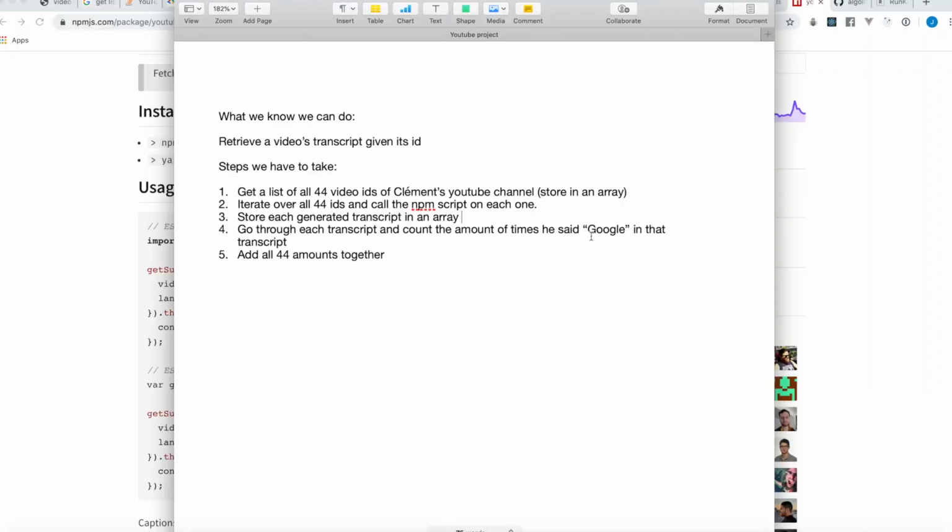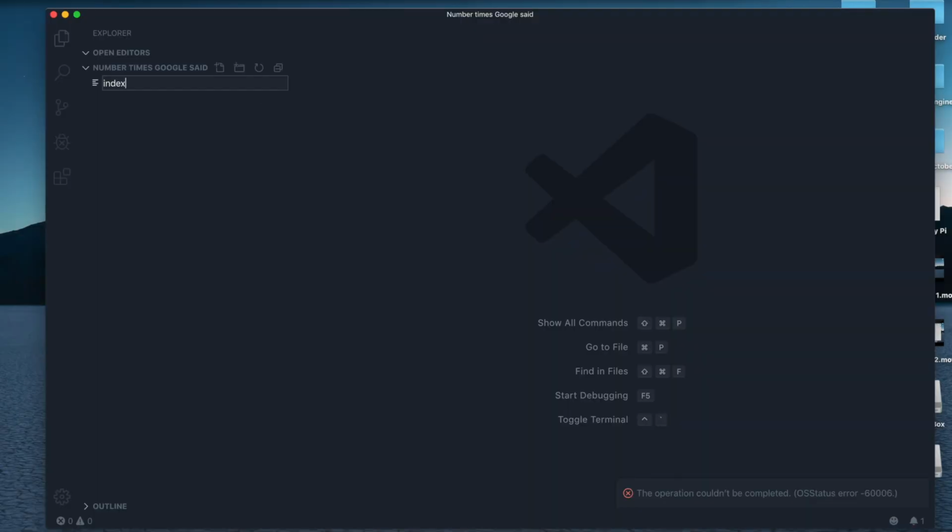So it's gonna be a really big array, not in terms of how many objects it has, it's only gonna have 44 strings, but each string is quite large. So it's gonna be kind of a large array in terms of data. And then if we go through each transcript, we should be able to count the amount of times that the word Google is in each transcript, and we should be able to add all 44 amounts together. So let's try to see if we can do that.